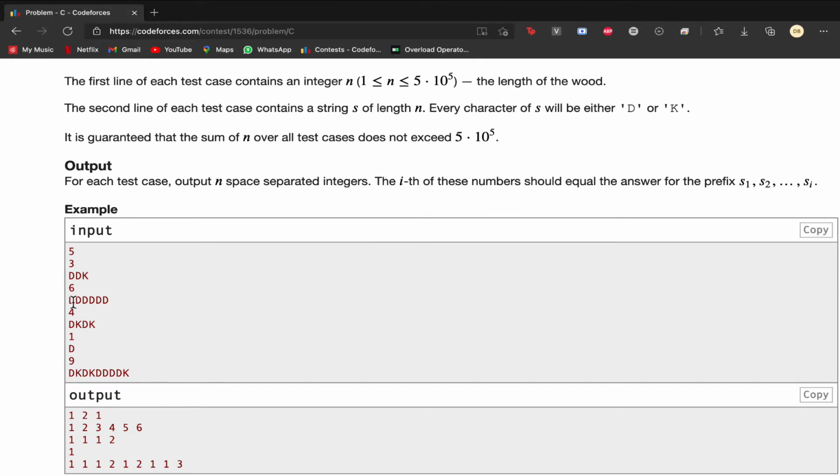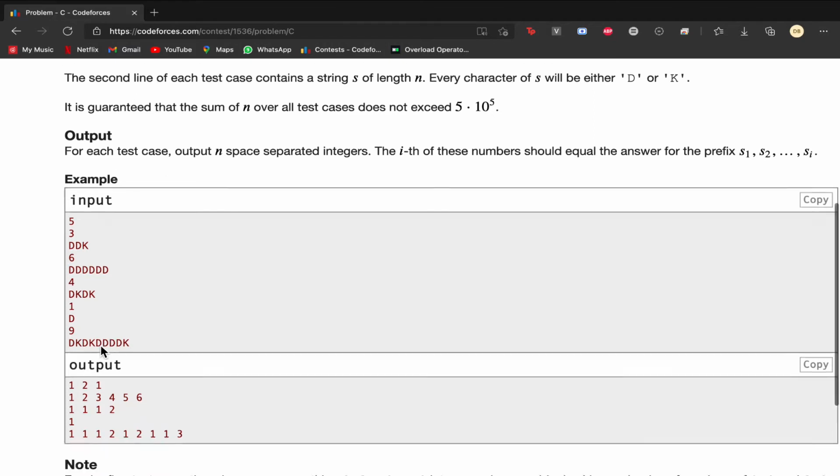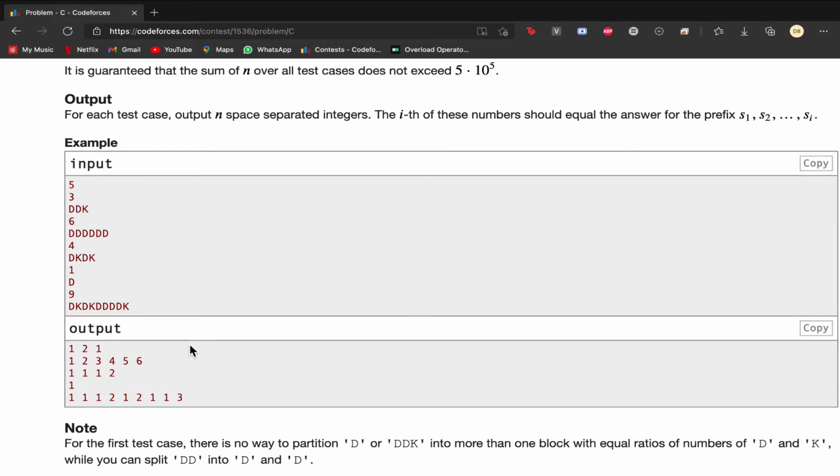After that we have six Ds. This number can be achieved by just saying that when we get n Ds only as input, we can cut this into n pieces, each one with a D, and this would give a ratio of 1:0 for each one, and this will be good.